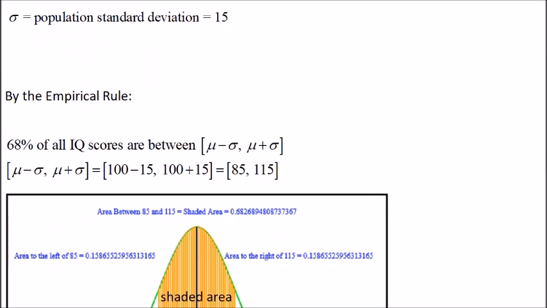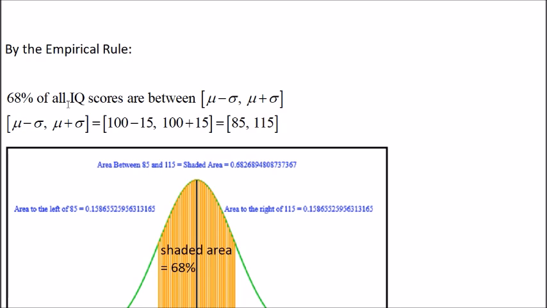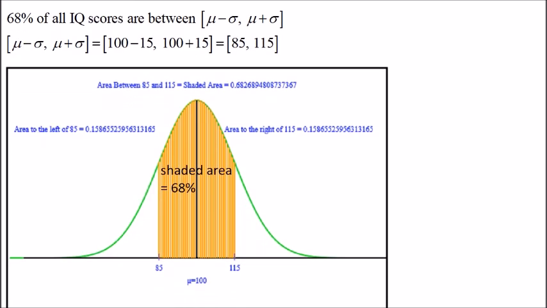By the empirical rule, 68% of all IQ scores are between mu minus sigma and mu plus sigma. So we have 100 minus 15 and 100 plus 15, or 85 and 115. So 68% of all IQ scores are between 85 and 115.